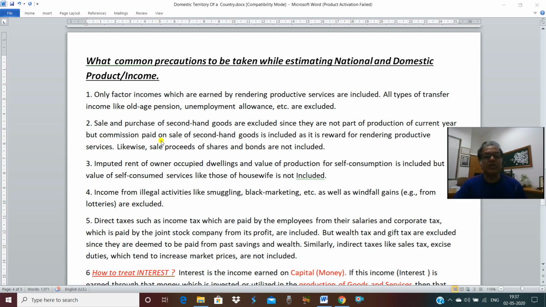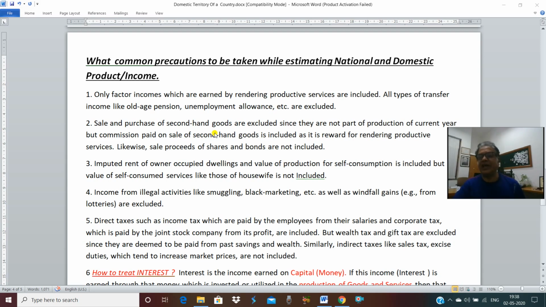But commission paid on the sale of second hand goods to the broker, to the commission agent, will be included because he is rendering new services. Again, I am repeating, if there is a sale and purchase of second hand goods, this value will not be included because there is not a flow of new goods, simply change of ownership. The goods are shifting from one hand to the other.